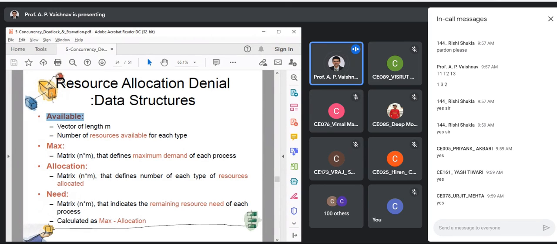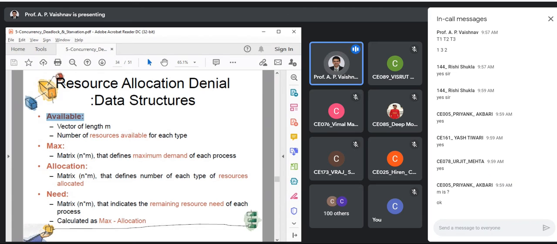Fine. If I know the current allocation and I know the maximum capacity, can I predict the future need of that process? What will be the equation? Simple matrix subtraction: Max minus Allocation. All of you are clear with this?